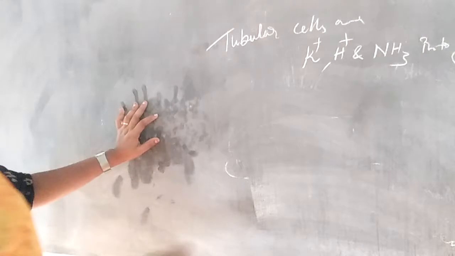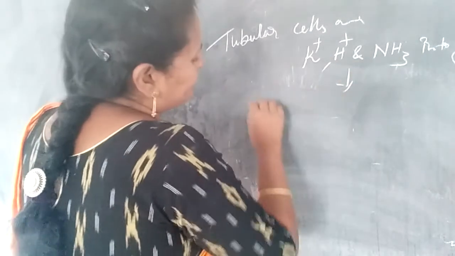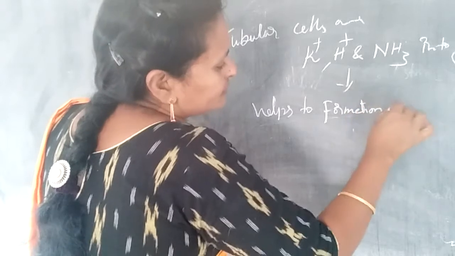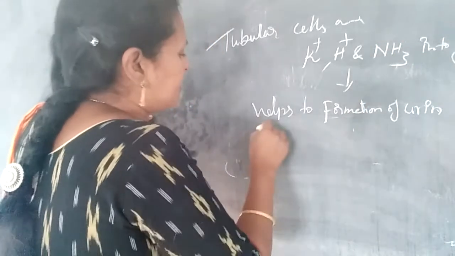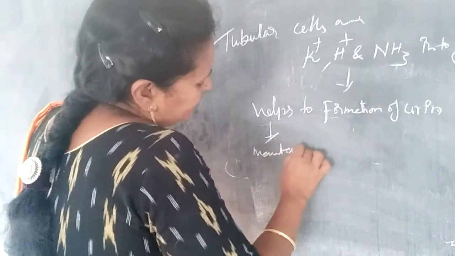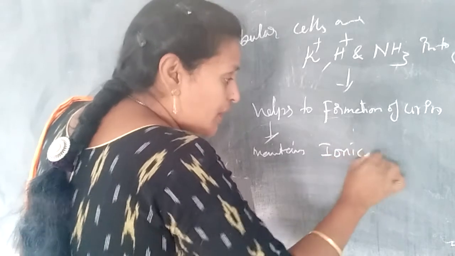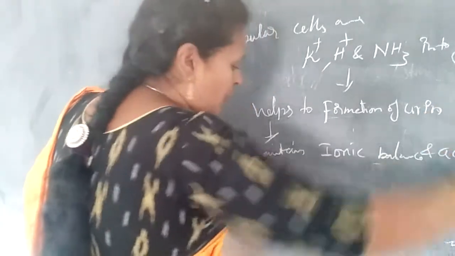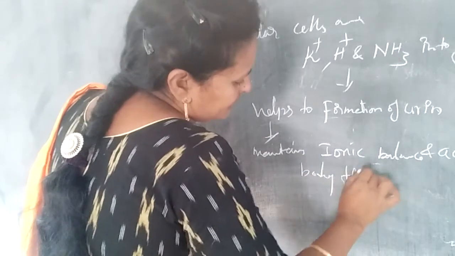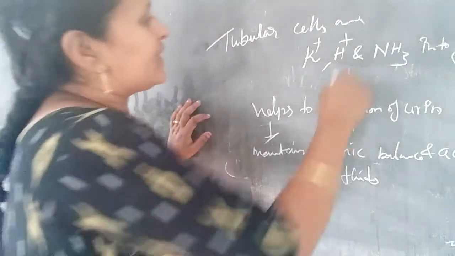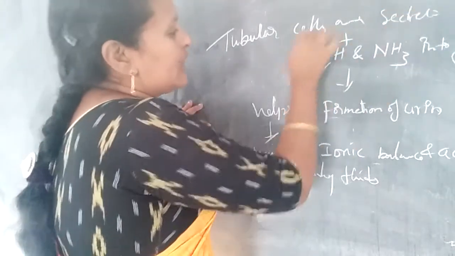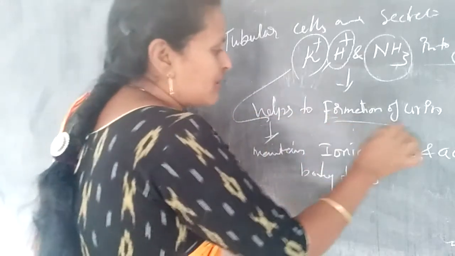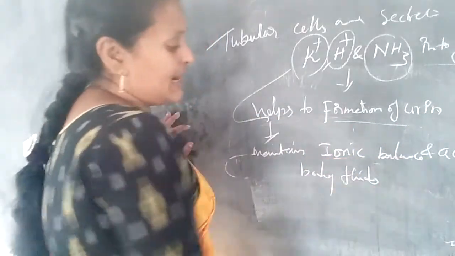These secretions help in the formation of urine, and they maintain the ionic balance and acid balance of the body fluids.